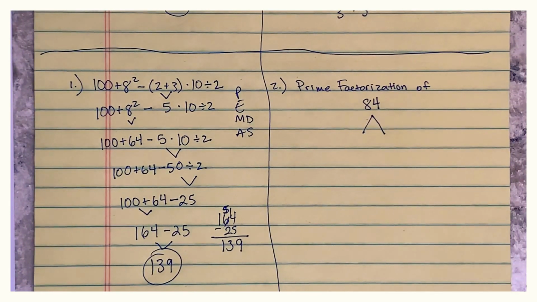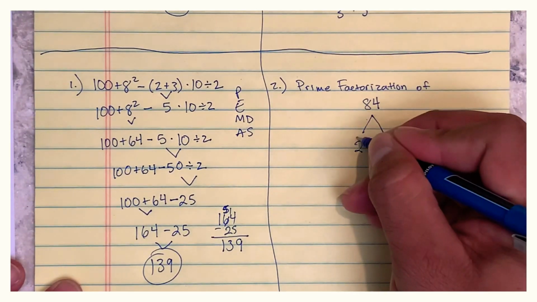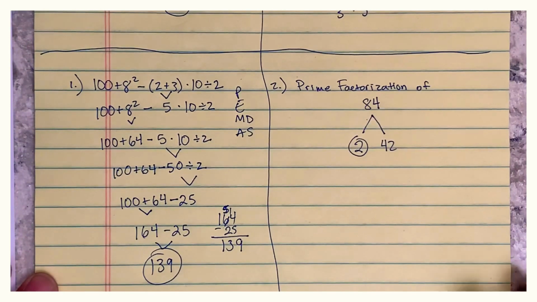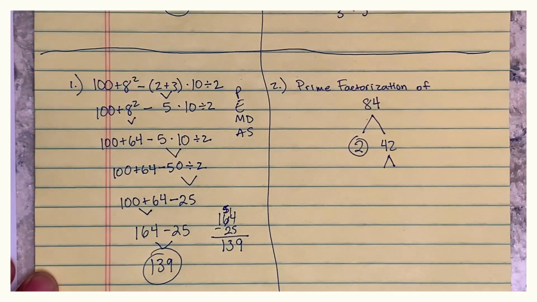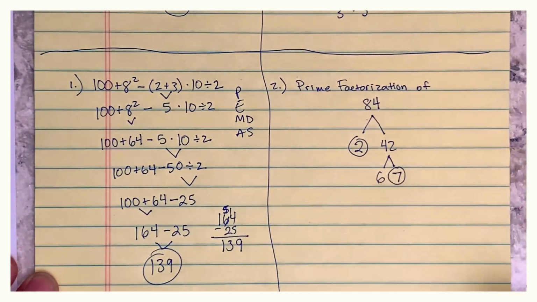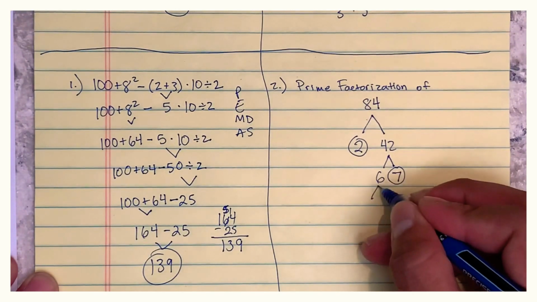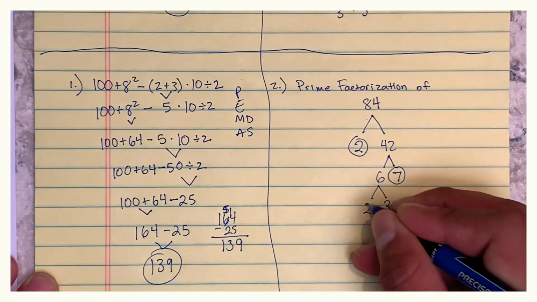Okay, 84, 2 factors that give me 84. I'm going to say 2 and 42 because 2 times 42 gives you 84. 2 is a prime number. I'm going to circle that one. 42 is not prime. It's composite, so I have to keep the factor tree going. 2 numbers that you can multiply together to get 42. 6 and 7. I'm going to circle 7 because that one is a prime number. 6 is not. 2 factors for 6 are 2 and 3.